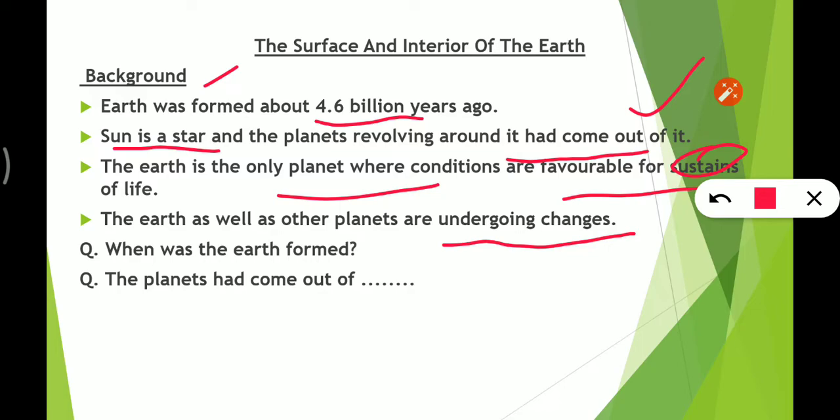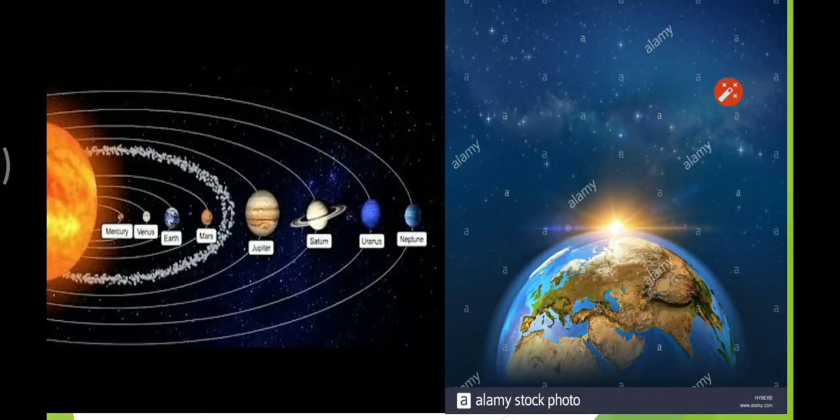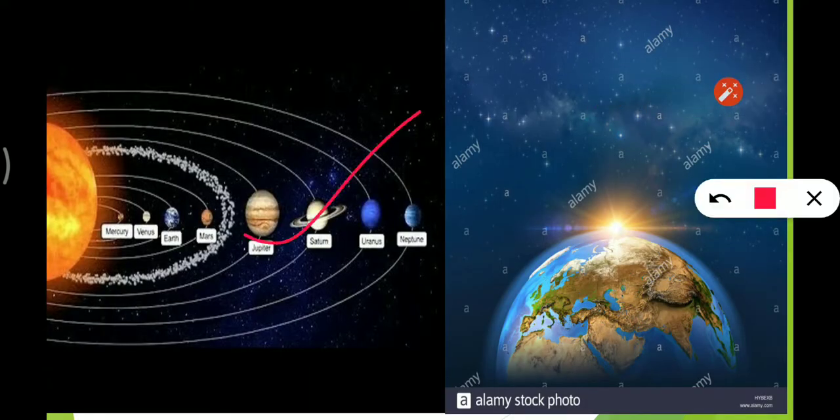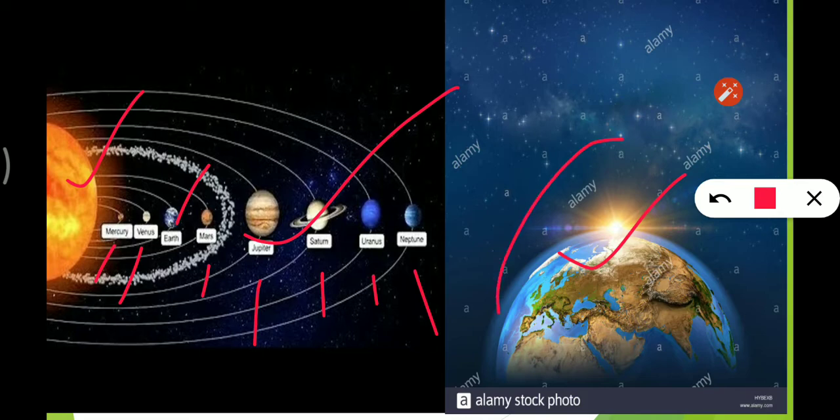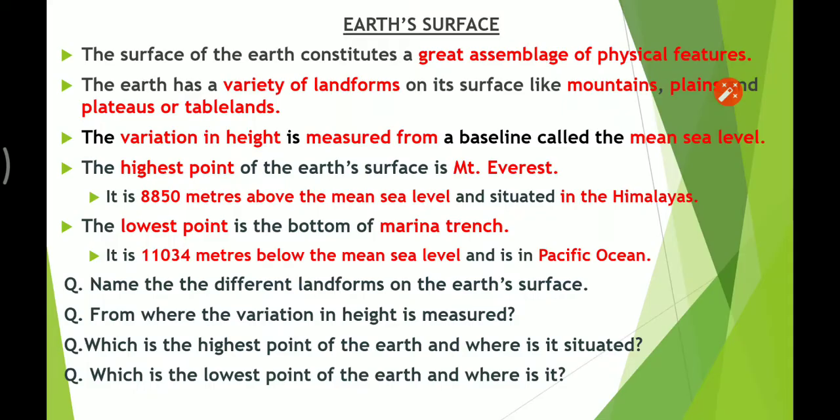Now the question that you have to attempt from here is: when was the earth formed? It was formed 4.6 billion years ago. The planets had come out of the sun. Okay, next we have the picture of the solar system, and here is earth. This is the sun, then Mercury, then Venus, then earth, then Mars, then Jupiter, then Saturn, then Uranus, then Neptune. So earth looks bright and blue, right? Let's move to the next one.